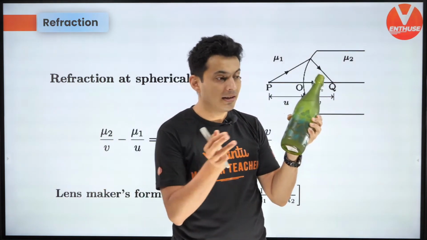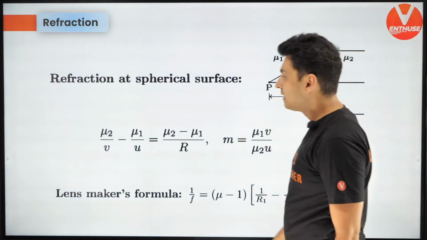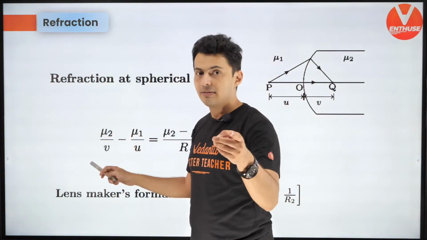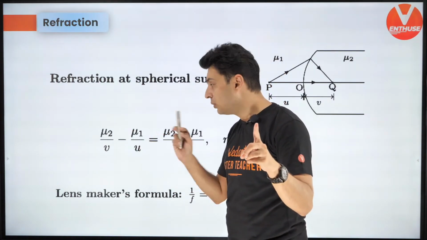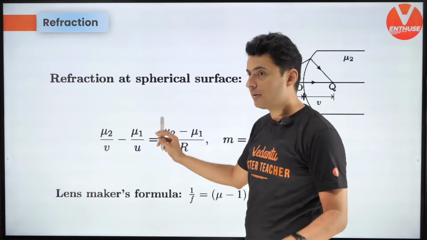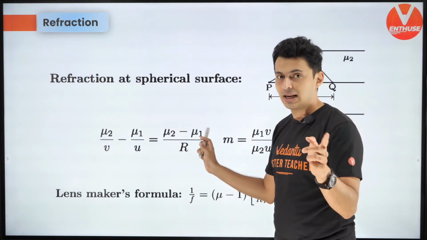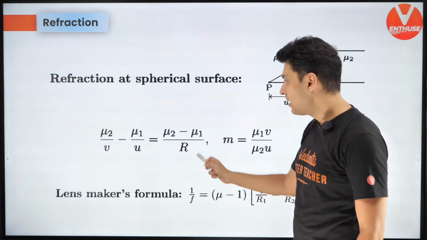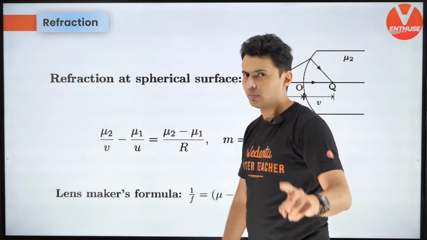So that is single surface curved refraction, and the formula for that is mu2 by v, refractive index of the second medium upon image distance, minus mu1 by u, refractive index of the first medium by object distance, is equal to mu2 minus mu1, the difference of the refractive indices, upon R, the radius of curvature. This is a very, very important formula.